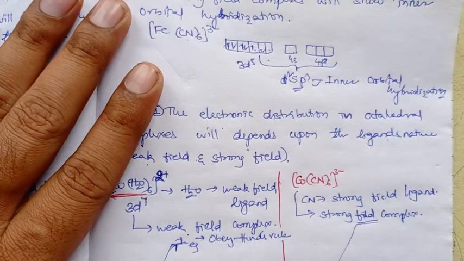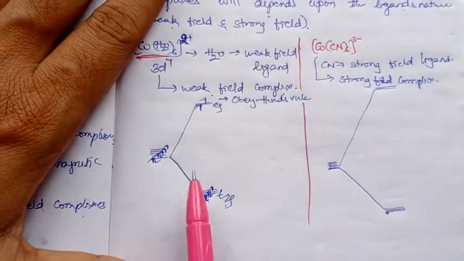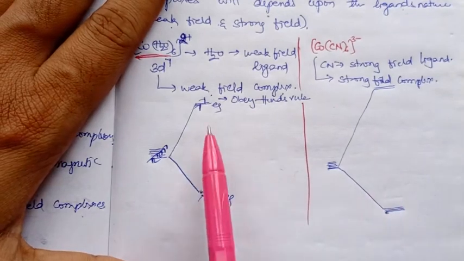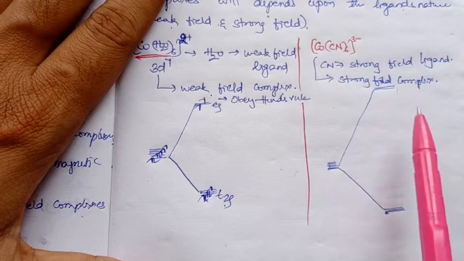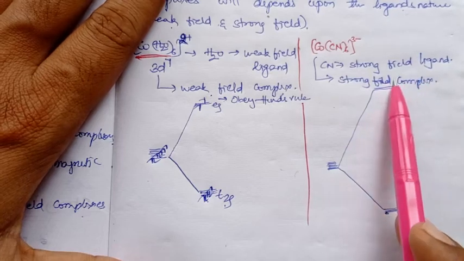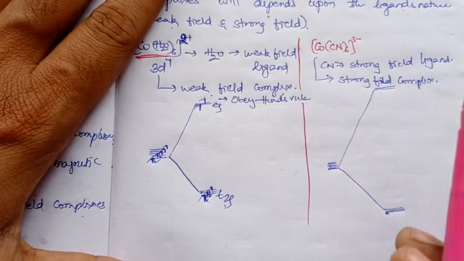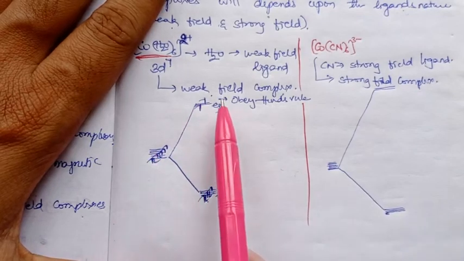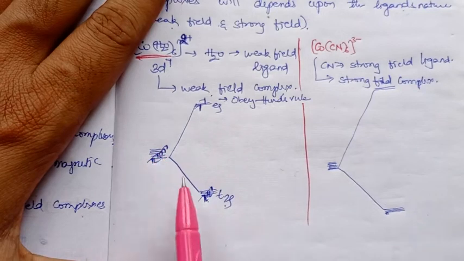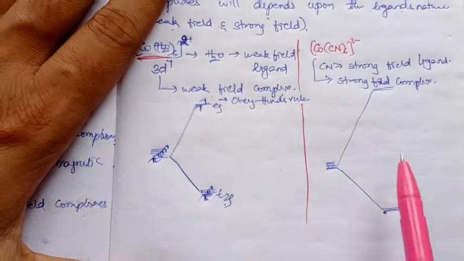Clearly here I am showing the splitting capacity also. Here I show that the energy gap will be slightly less, and here the energy gap is slightly more, right? Because here there is a strong field ligand, it has the capacity to split the lower energy and higher energy levels to the maximum. Whereas in weak field complexes such as aqua, it splits the energy levels of T2G and EG to the minimum, right? So this is the minimum, this is the maximum.